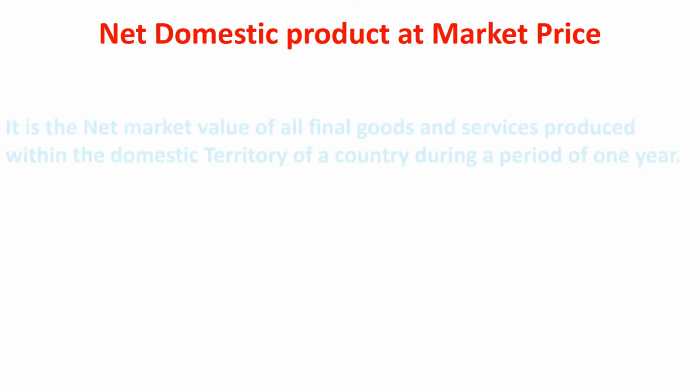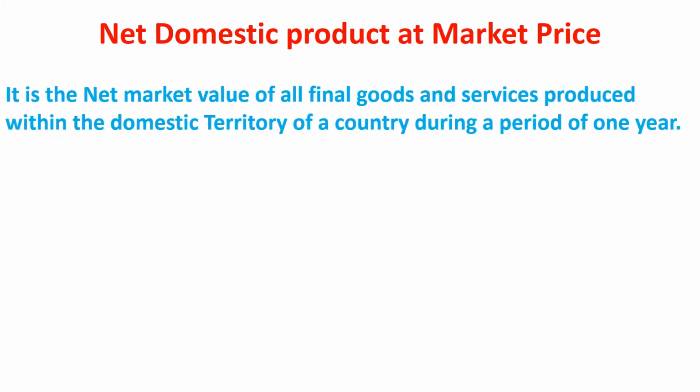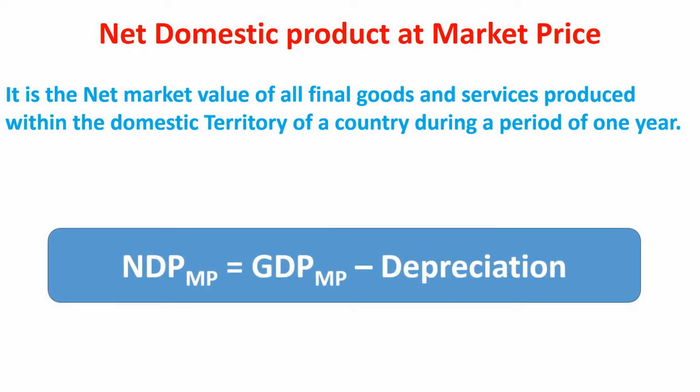Next, net domestic product at market price. It is the net market value of all final goods and services produced within the domestic territory of a country during a period of 1 year. NDP at market price is equal to GDP at market price minus depreciation.